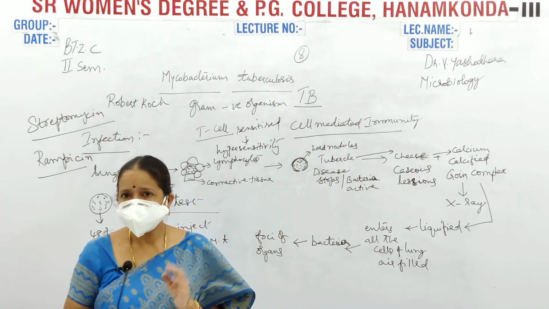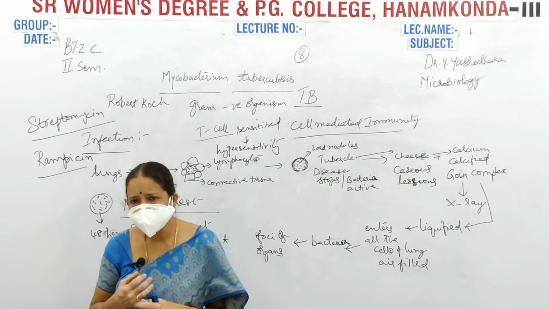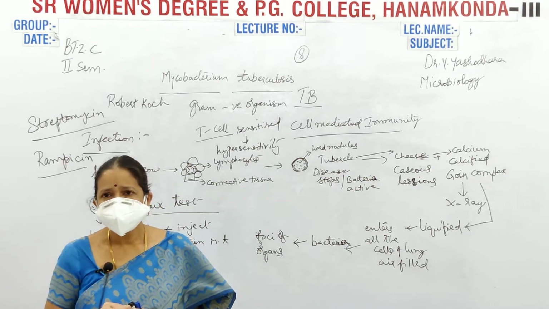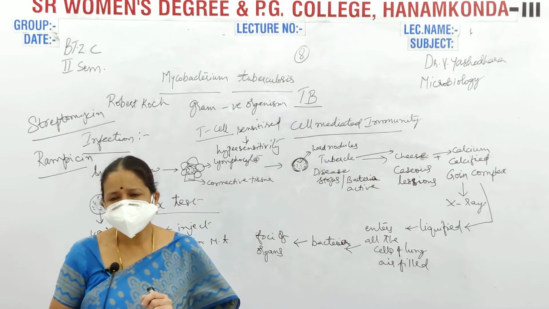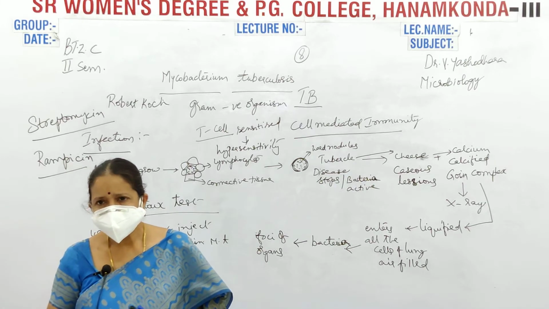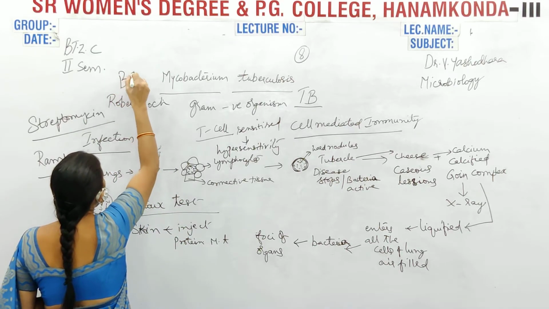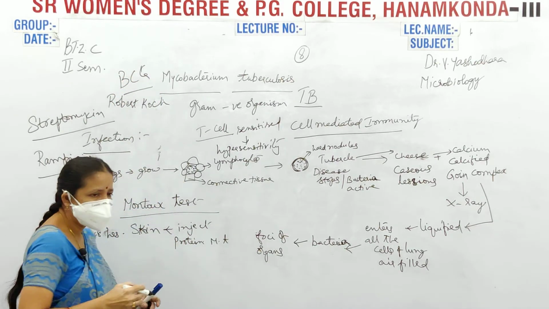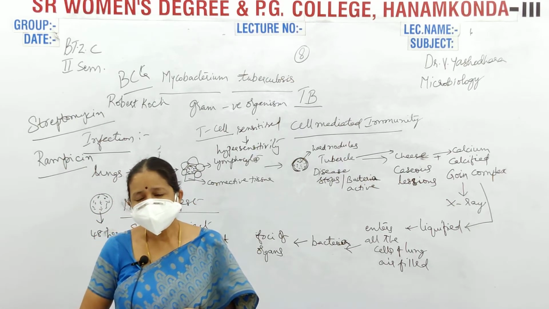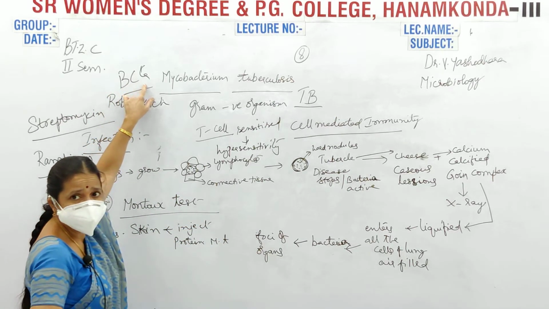Next thing, for prevention, good therapy is given to the patients who are suffering with TB so that you can cure them. First thing. Second one, young infants: when the child is born, within 24 hours or within 3 days of birth, an injection should be given, that is BCG, Bacillus Calmette-Guerin.